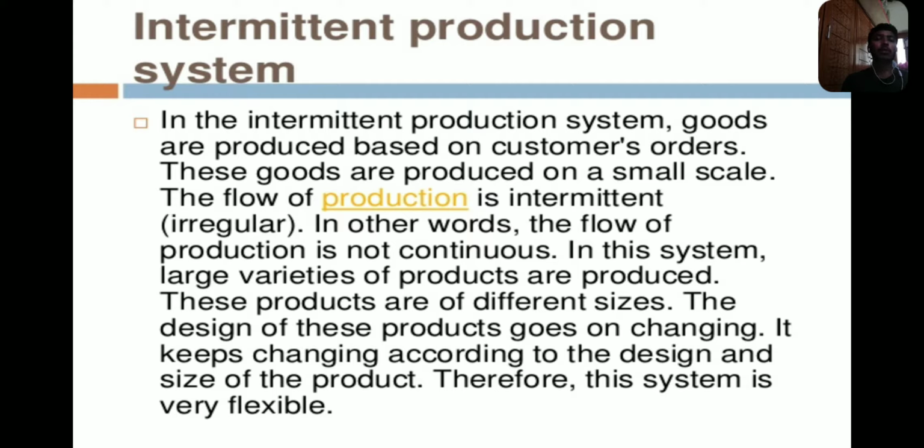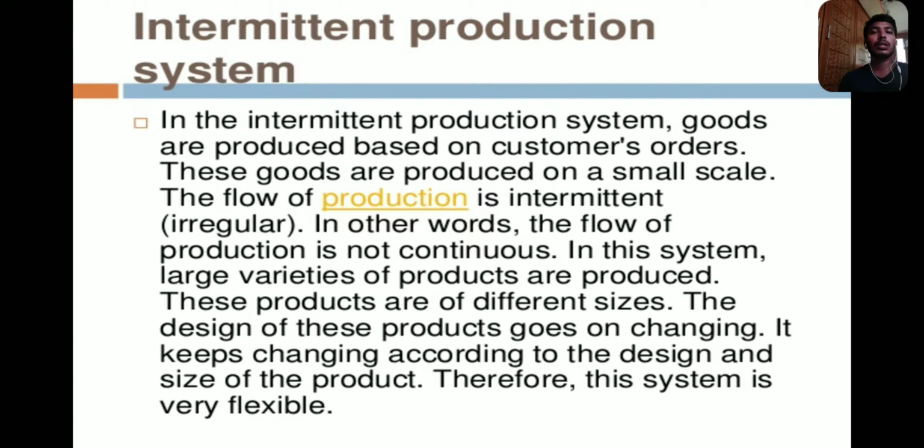In this intermittent production system, production is irregular, so it is not a continuous process. Why? Because we are producing different types of products for the market. Since these different types of products are produced for the market, production is not a continuous process, it is only an irregular process. Why? Because we maintain a small amount of product to be released in the market.